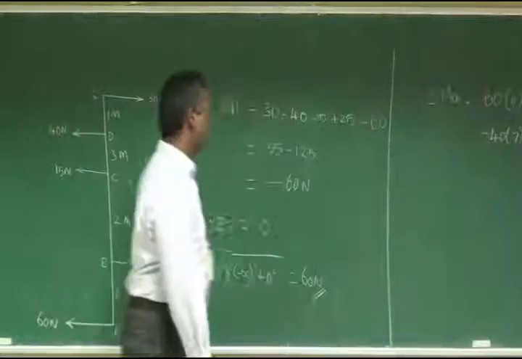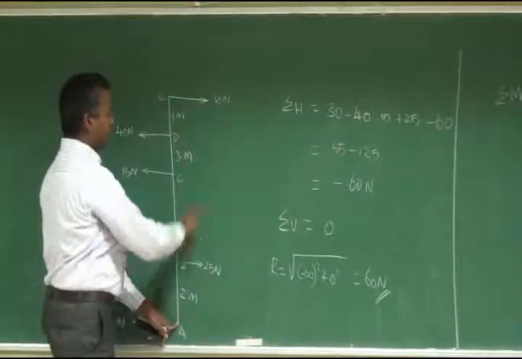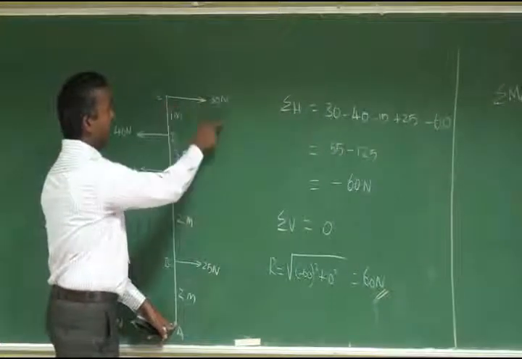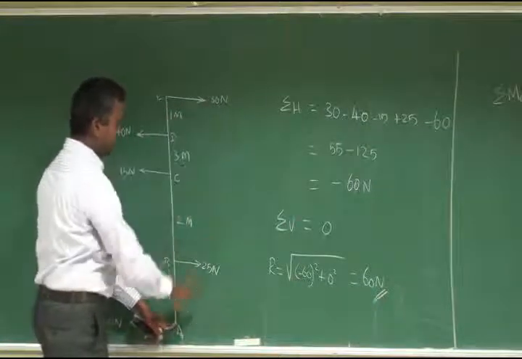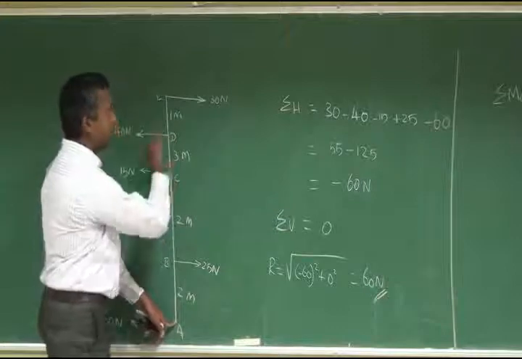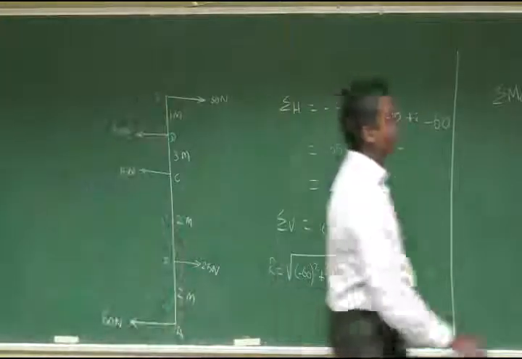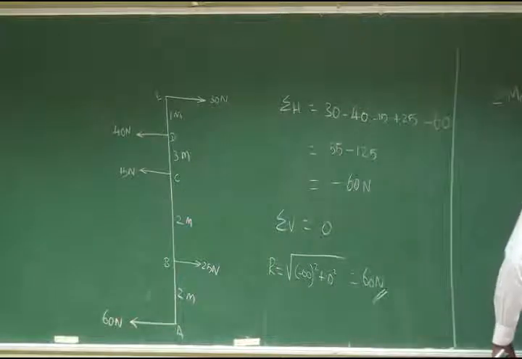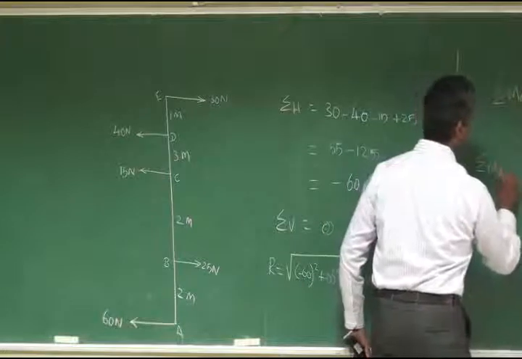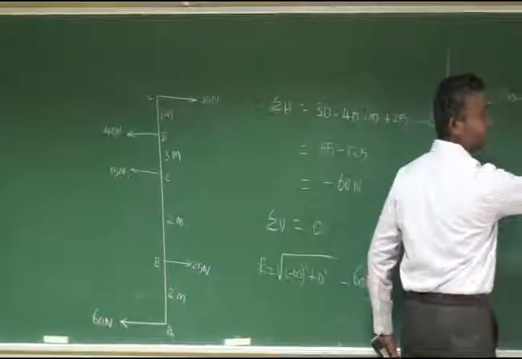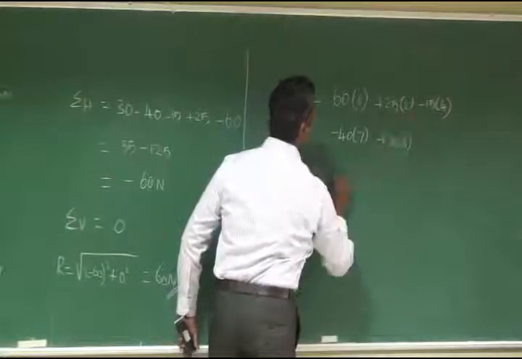And then you come to the last force, which is acting at point E. It has a magnitude of 30 Newton, acting on the right hand side above A, so it is making a clockwise moment. The distance is 7 plus 1, 8. So plus 30 into 8. So what is the value of sigma MA? This becomes 0, this becomes 50. You sum it, you solve it.